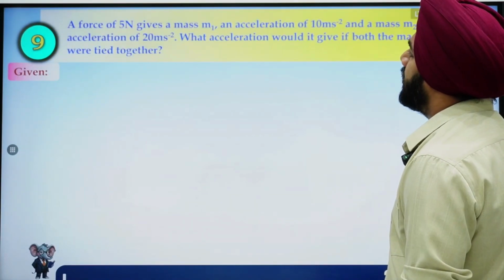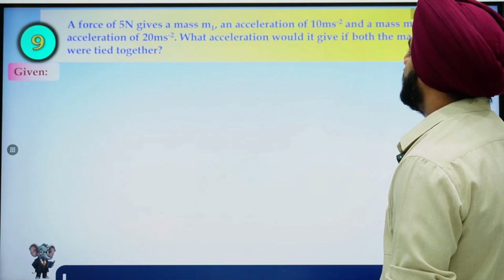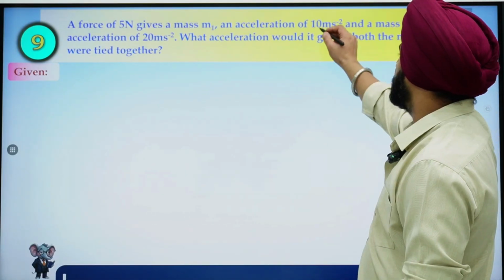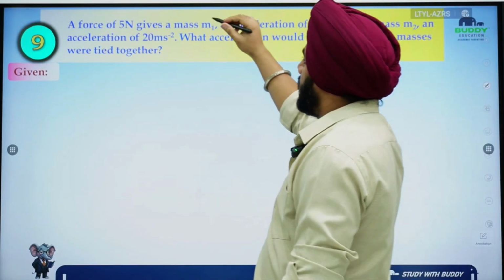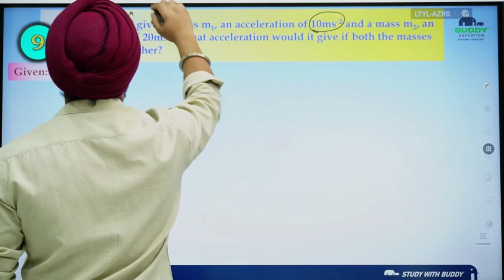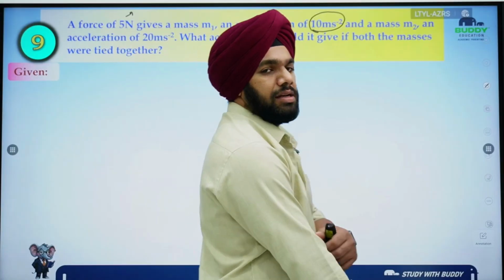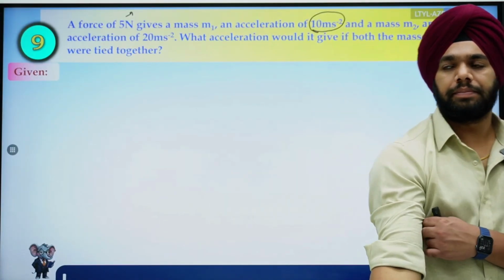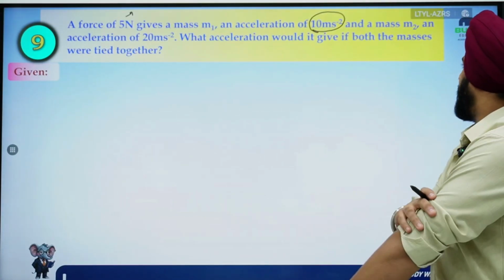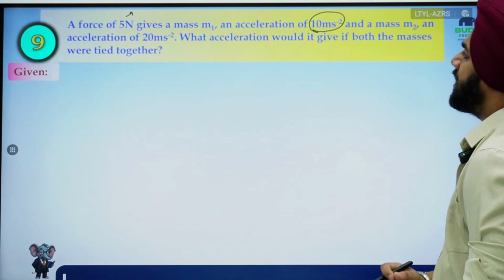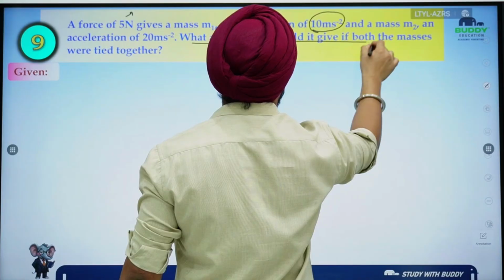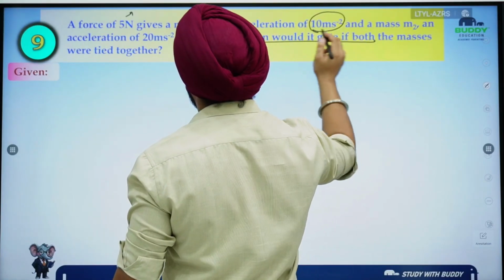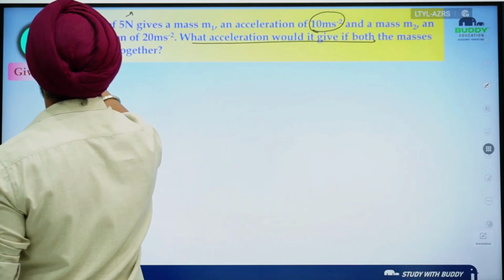A force of 5 Newton gives a mass m1 an acceleration. So there is some mass, but if I apply 5 Newton force on that mass, I get the acceleration 10 meter per second square, okay. And mass m2 gives an acceleration of 20 meter per second square. What acceleration would it give if both the masses were tied together?